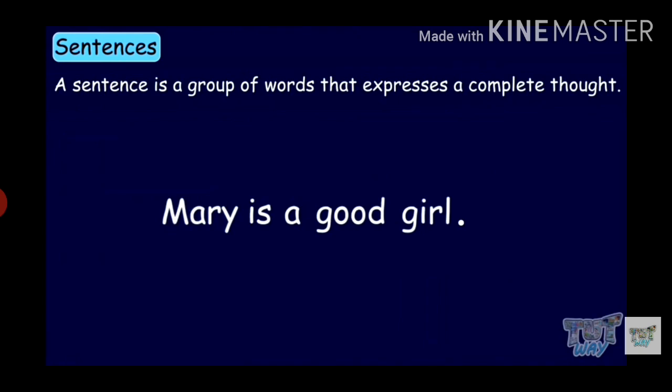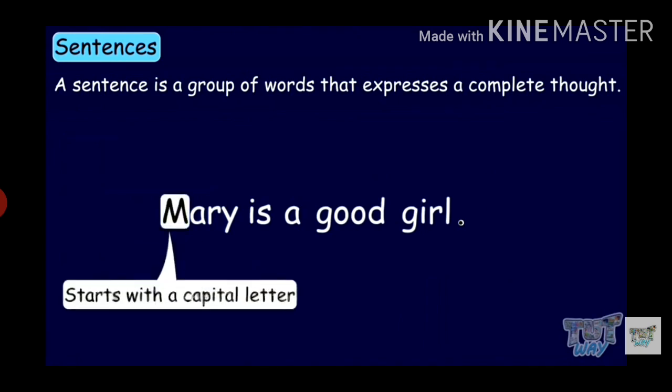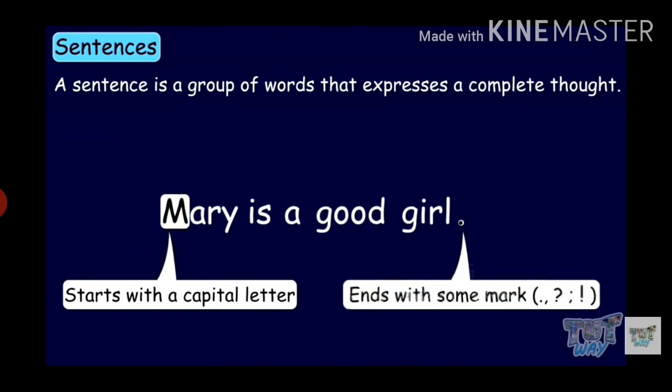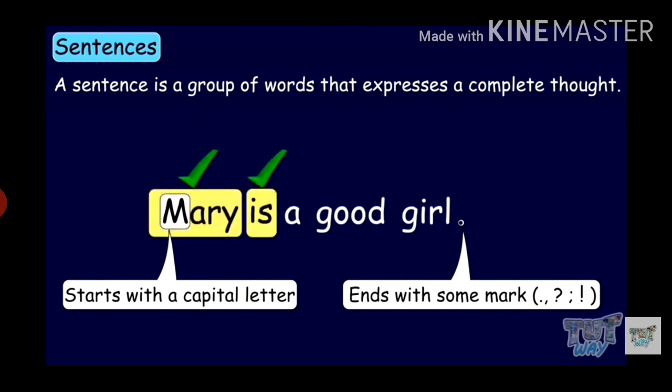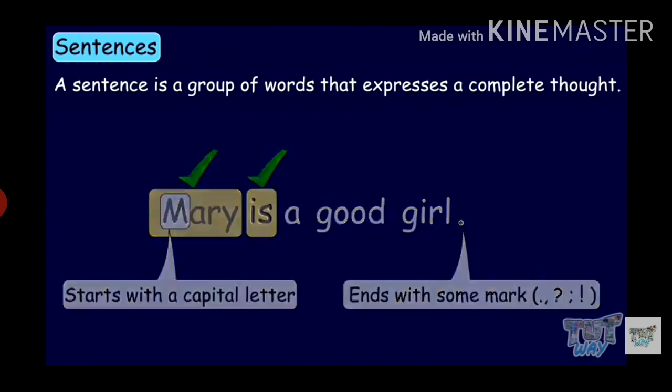Kids, a sentence always starts with a capital letter. Each sentence ends with some mark, such as a full stop, question mark, or an exclamation mark. Every sentence has a verb in it, or it may have both a verb and a noun in it.